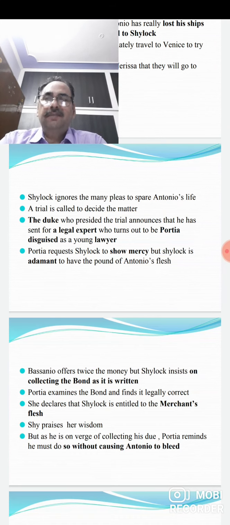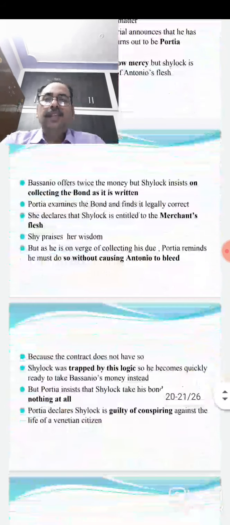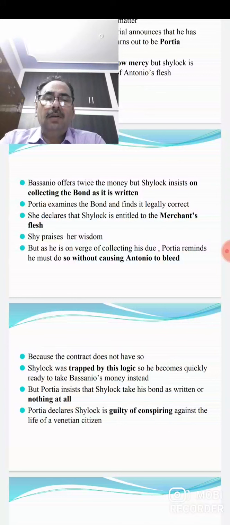Portia requests Shylock to show mercy, but Shylock is, as we know, very adamant to have the pound of Antonio's flesh. Bassanio offers twice the money, but Shylock insists on collecting the bond as it is written. Then Portia examines the bond.